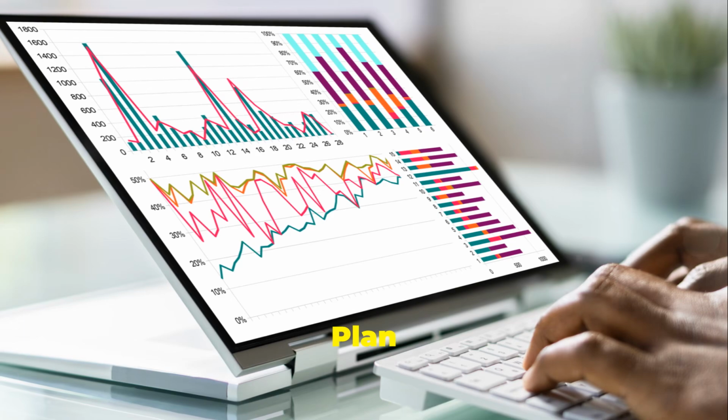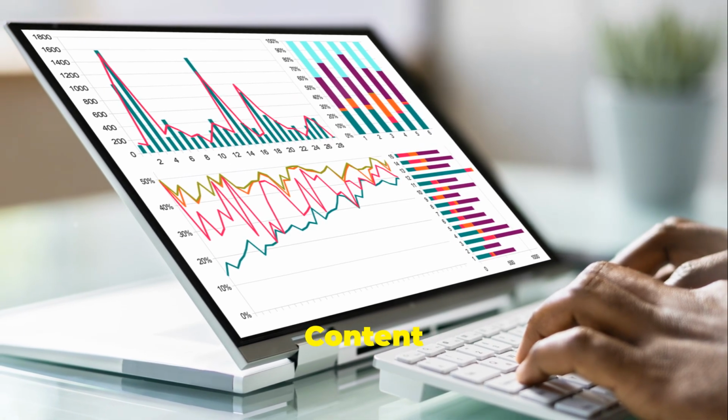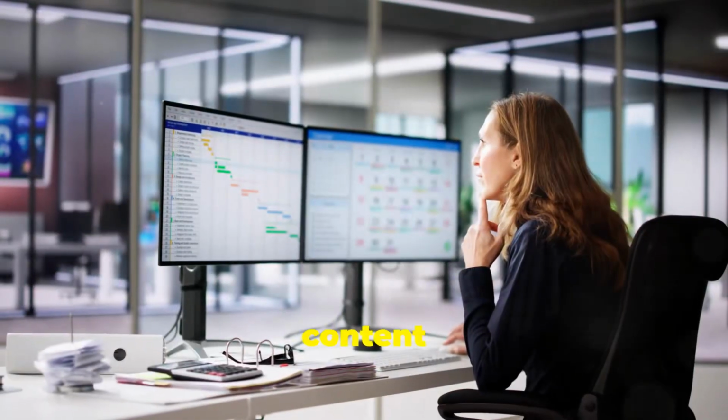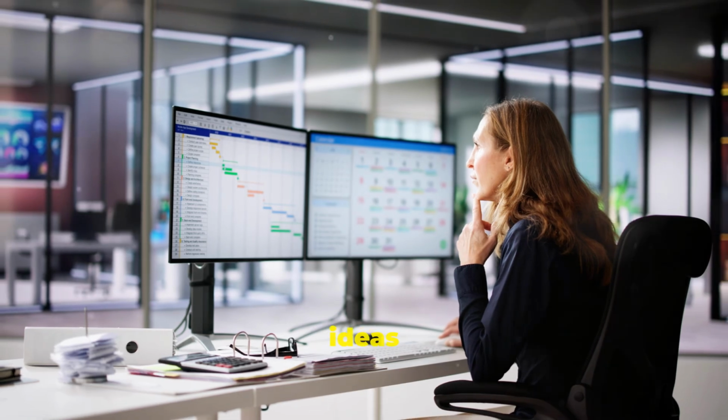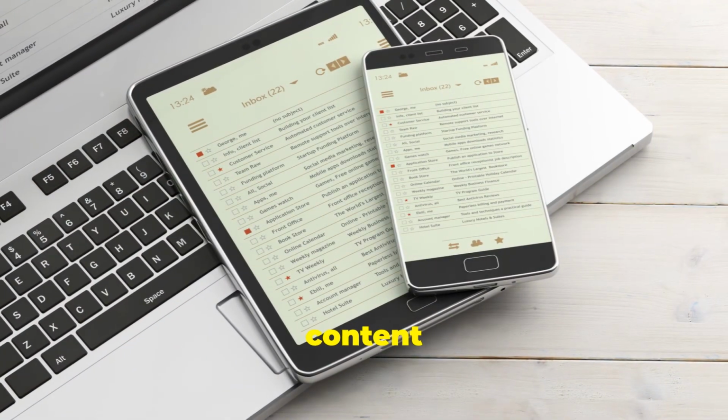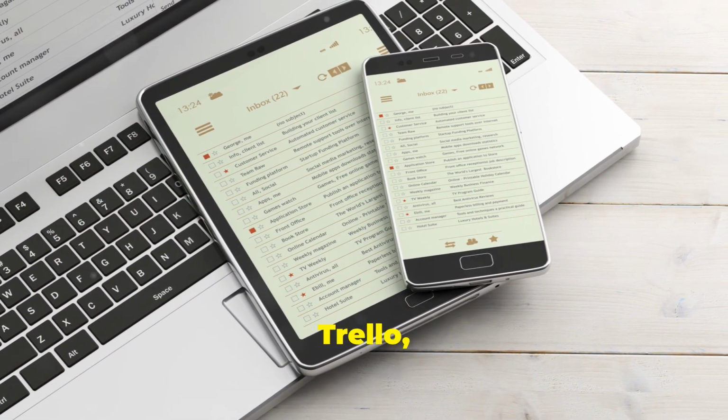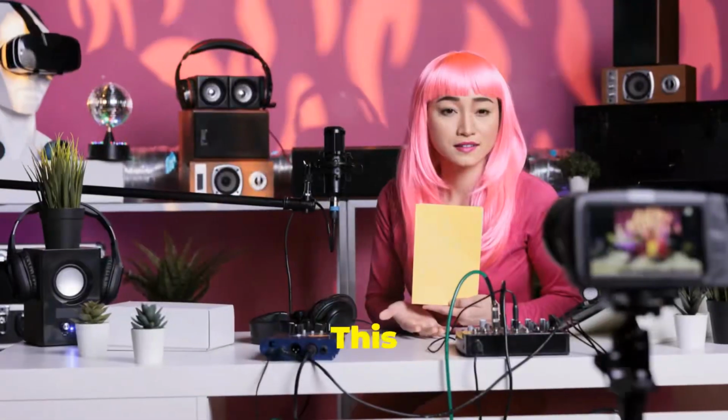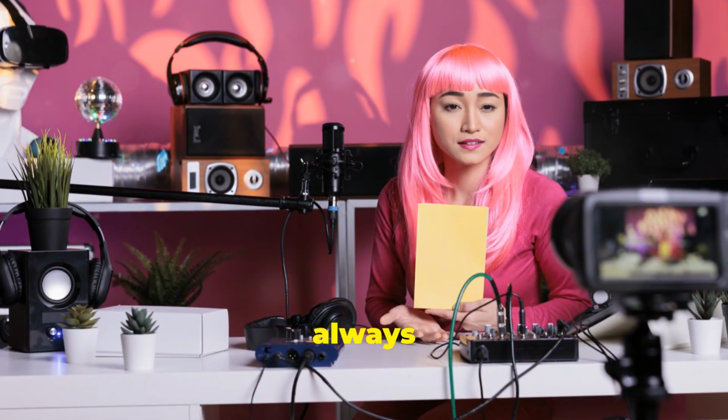Step 3. Plan and organize your content. Consistency is key. Use a content calendar to maintain a steady flow of ideas and material. Plan your content in advance using tools like Trello, Google Sheets, or Notion. This keeps you organized and ensures you're always prepared.